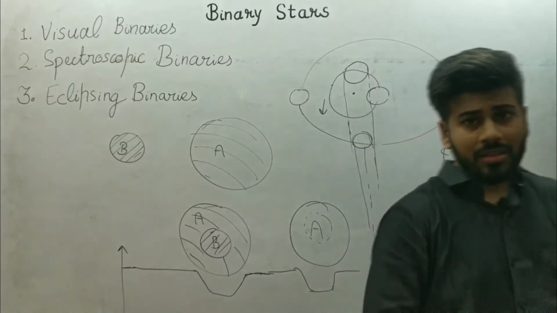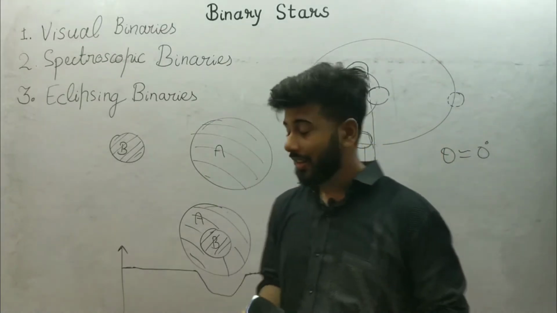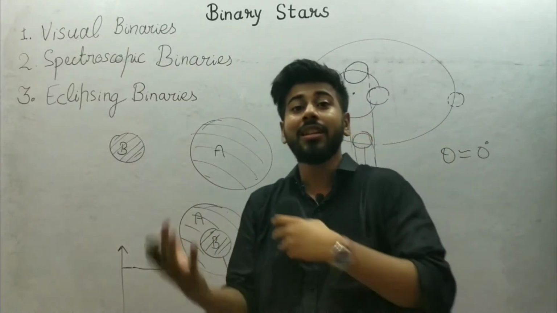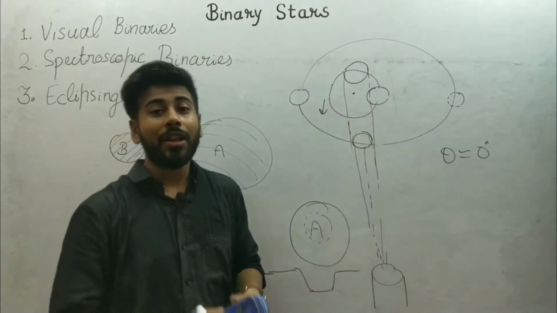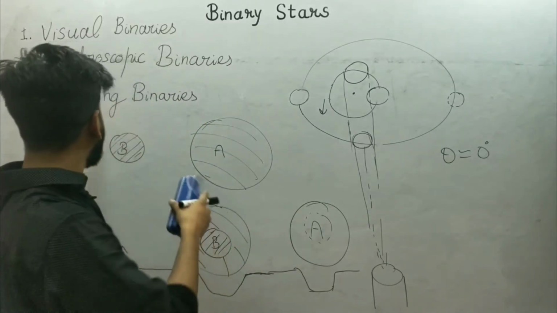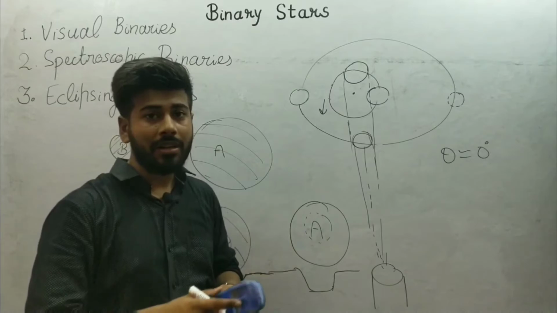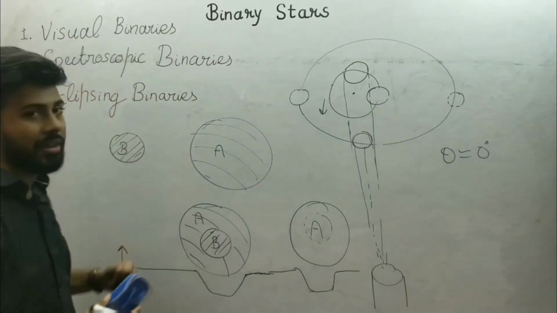Some stars are so close that they start cuddling each other like humans. So these stars are called contact binary stars. Actually they are eclipsing binaries, but they are in the contact binary category.